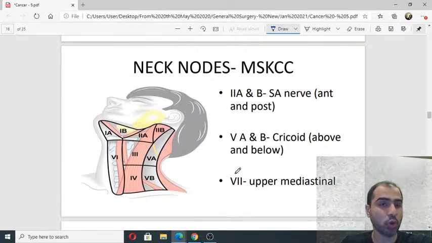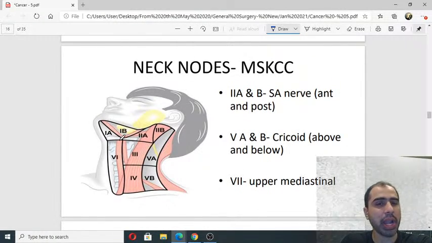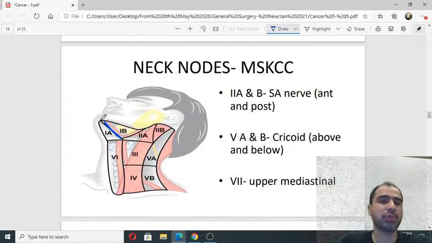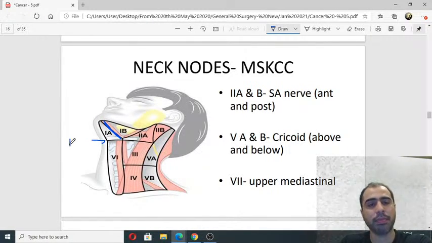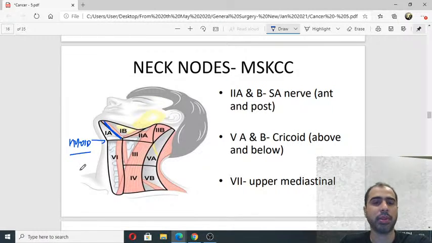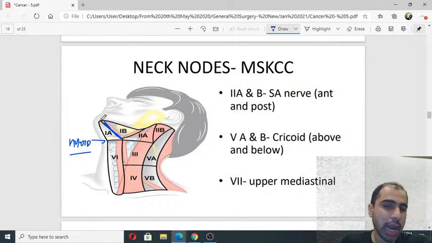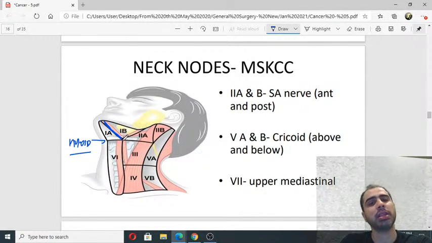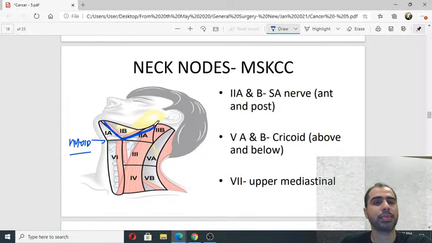Okay, we need to know this. So 1A and 1B, that is the first one. This is your anterior belly of digastric. Your digastric starts from the mentum and goes to the hyoid bone. This is your hyoid bone. So your anterior belly of digastric goes from the mentum to the hyoid bone. This is your anterior belly. And from the hyoid, it goes to the mastoid like this. This is your anterior belly of digastric. This is your posterior belly of digastric.